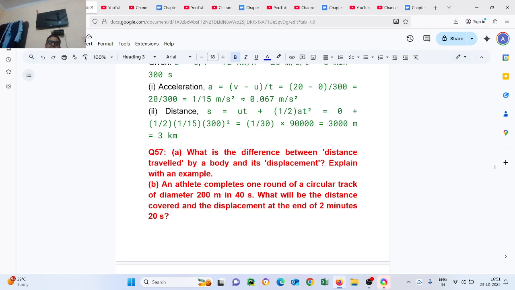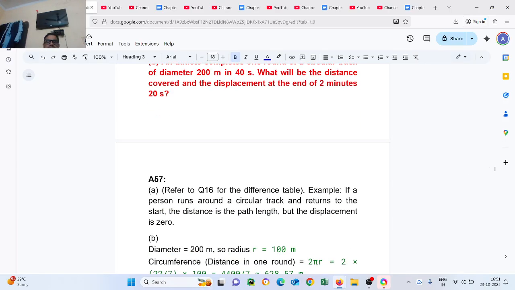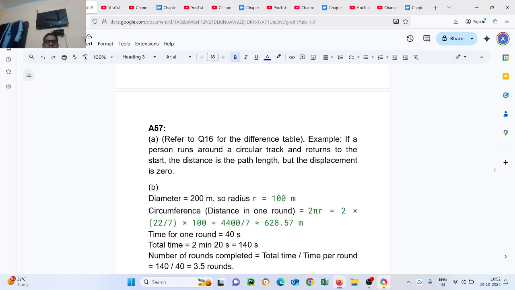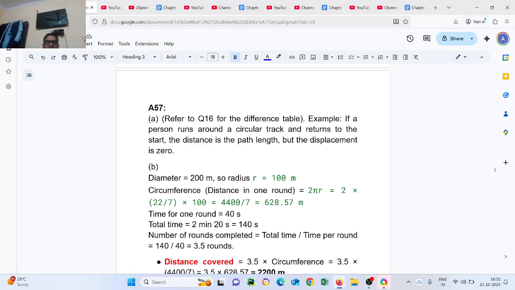Question number 57. What is the difference between the distance traveled by a body and its displacement? Explain with example. Part B: an athlete completes one round of a circular track of diameter 200 meter in 40 seconds. What will be the distance covered and displacement at the end of 2 minutes 20 seconds? Example: if a person runs around a circular track and returns to the start, distance is the path length but displacement is 0. Diameter 200 meter, radius 100 meter, circumference is 2 pi r, 2 multiplied by 3.14 multiplied by 100 equal to 628 meter. Time for 1 round is 40 seconds. Total time 2 minutes 20 seconds, 140 seconds.